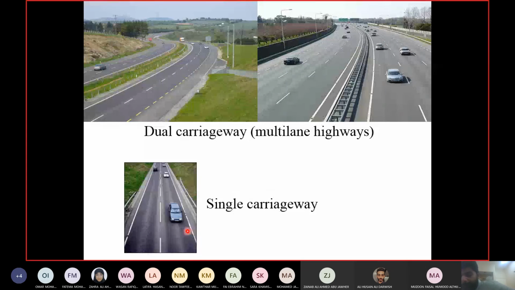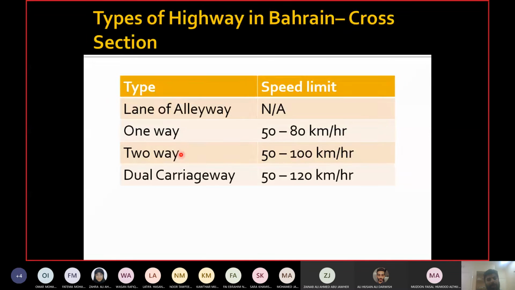Now in Bahrain, single carriageway is further subdivided into 3 types: alleyway, one way, and two way, and then you have the dual carriageway. So lane or alleyway is a small street or a side street, one way road in one direction, so we don't need to make the dual carriageway. So lane is also one lane. Lane means it's a single lane. So single lane can only be one direction, right? So lane means it's a single lane road which is only going in one direction.